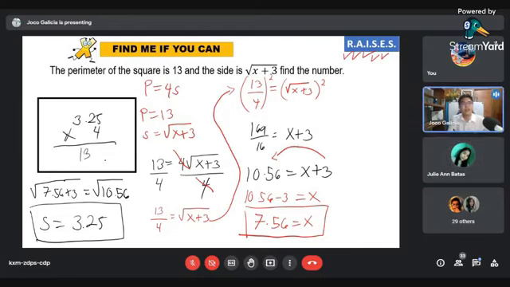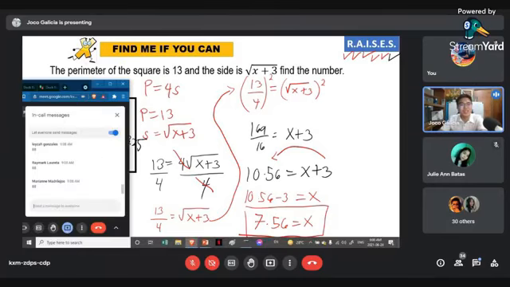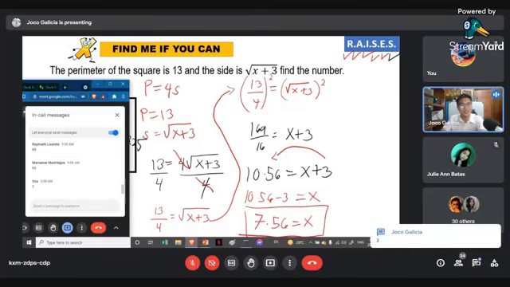Very good. So our answer is now 13. So therefore, the sides of this square are 3.25, 3.25, 3.25, and 3.25. Now, since 13 is equal to the perimeter, our conclusion or our answer is now verified and secured. So do you have any questions or clarifications with you? Kindly type number 3, if none.